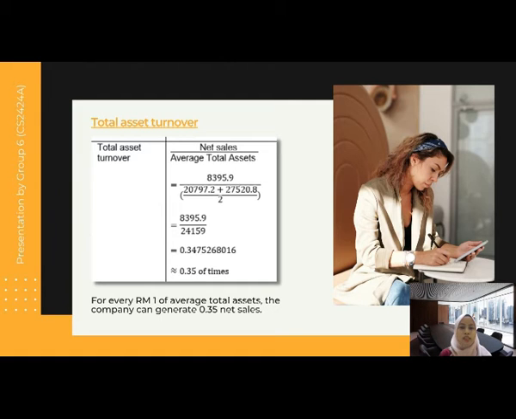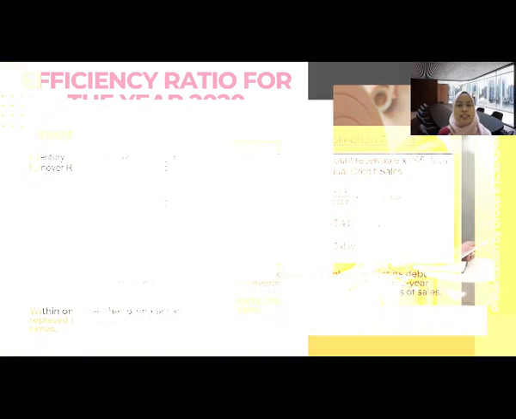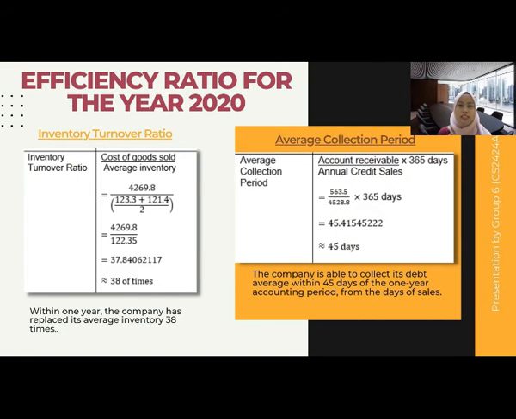So it will be equal to 0.35 times. The interpretation for the total asset turnover is that for every 1 ringgit of average total asset, the company can generate 0.35 of net sales.